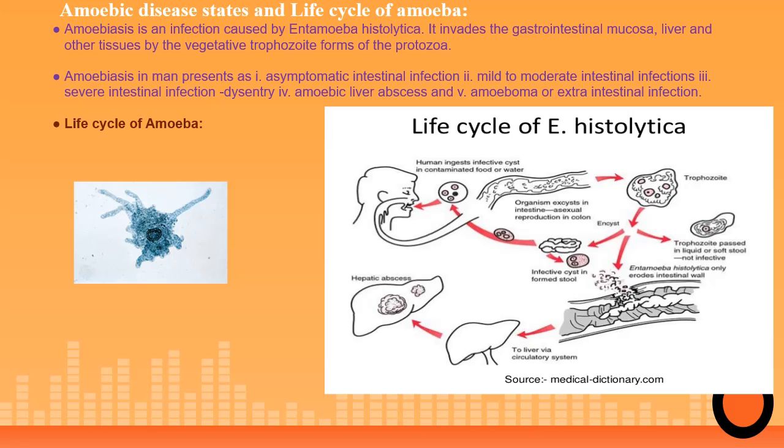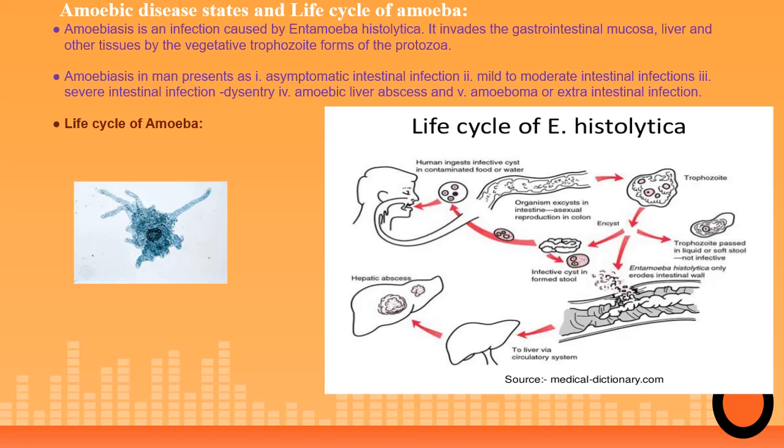Now coming to the life cycle of Entamoeba histolytica, this has two main life cycle stages. One is a cystic stage in which the organism can live for long periods both outside the body and within the human intestine. And second is a trophozoite form. This is a vegetative stage wherein the organism is motile and under suitable environmental conditions in the intestine, it tries to invade the intestinal mucosa, forming multiple ulcers.